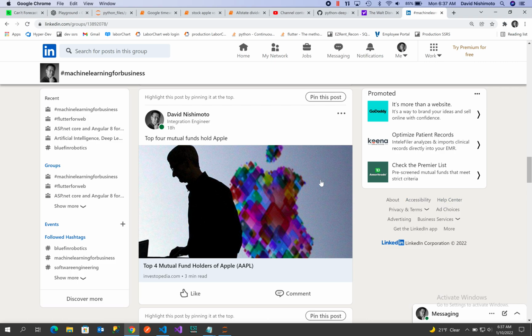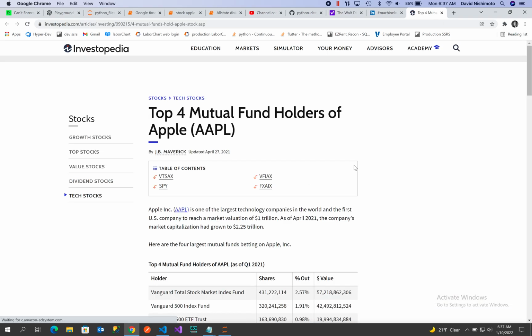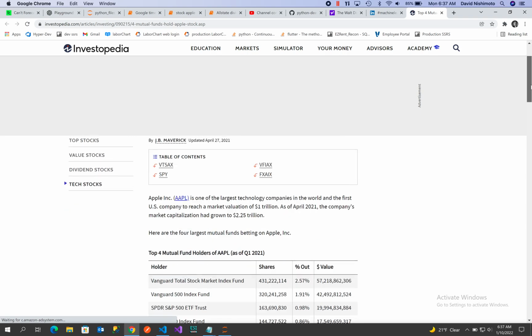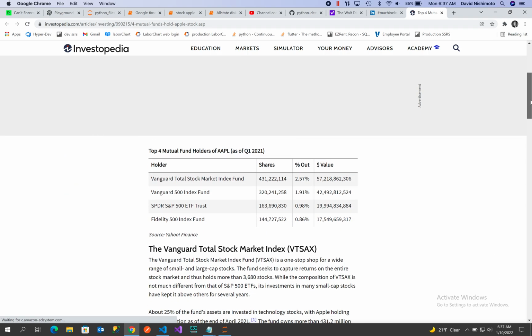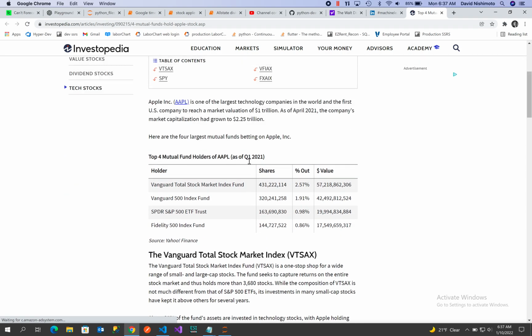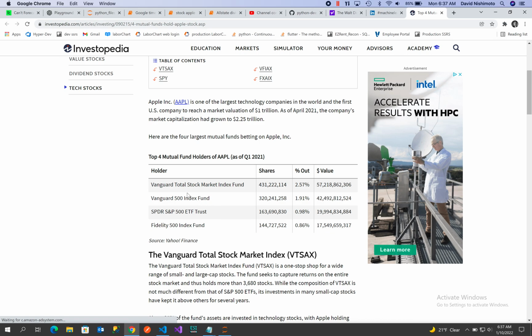Yeah. Now this does support why Apple is in such a strong position. Look at the number of shares that are held in Apple by these top 4 groups. You've got Vanguard Total Stock Market Index Fund that has 431 million shares. Vanguard 500 Index Fund has 320 million shares. You had a Spider Nifty Derivatives Fund, 163 million shares. Fidelity 500, 140 million shares.